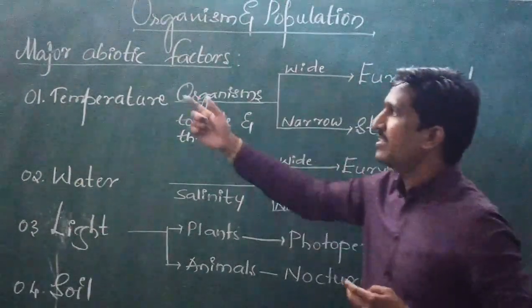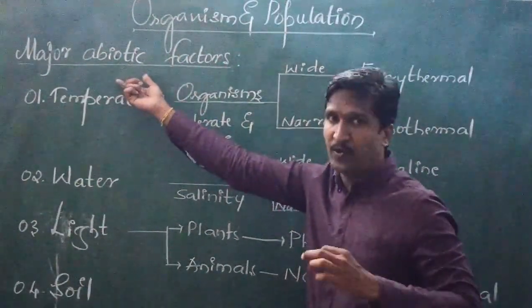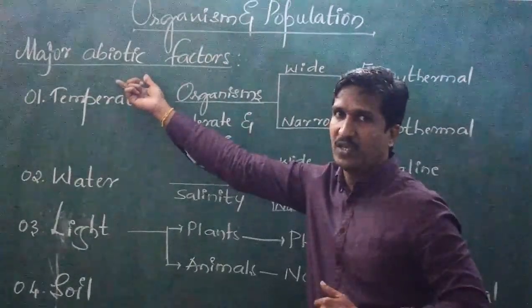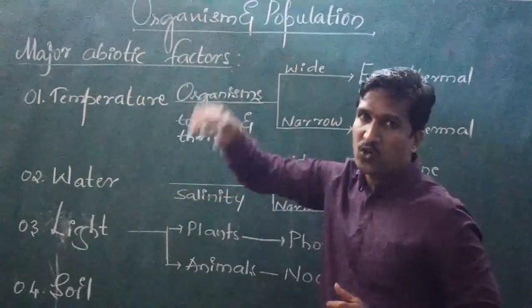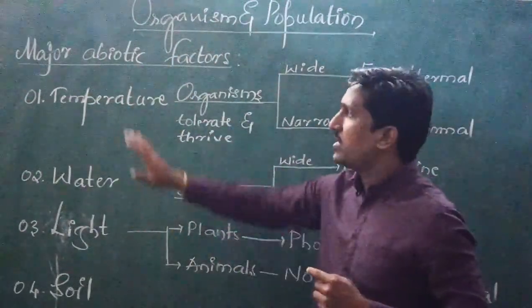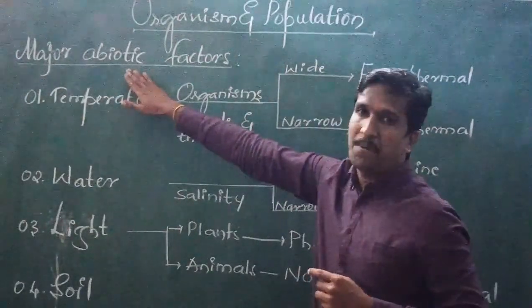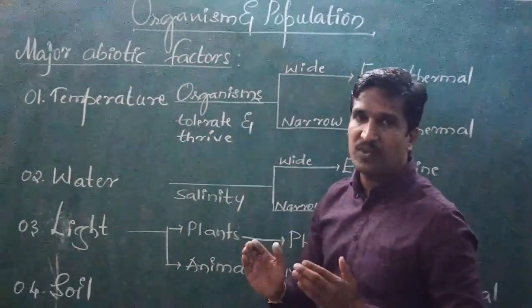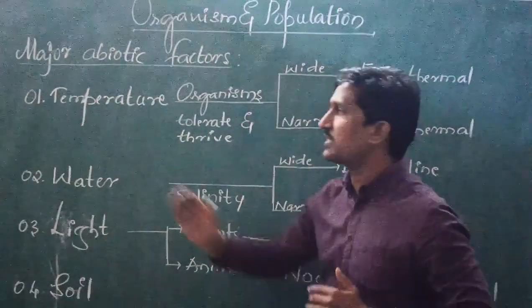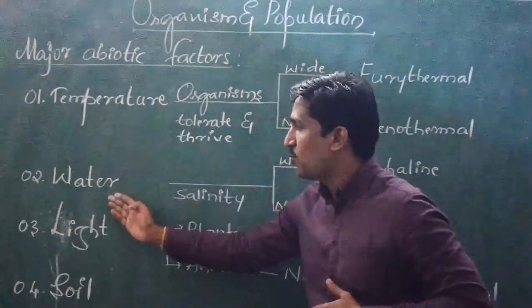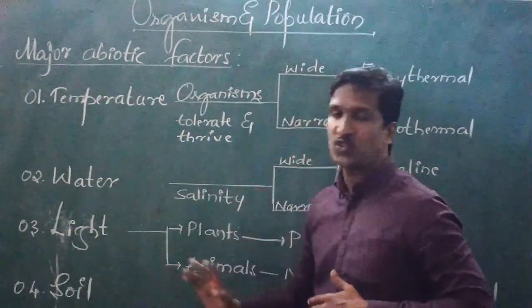So first we are learning about the factors of abiotic, means non-living things. Then we will switch over to the biotic. Abiotic is nothing but the non-living objects, like temperature, water, light and soil.